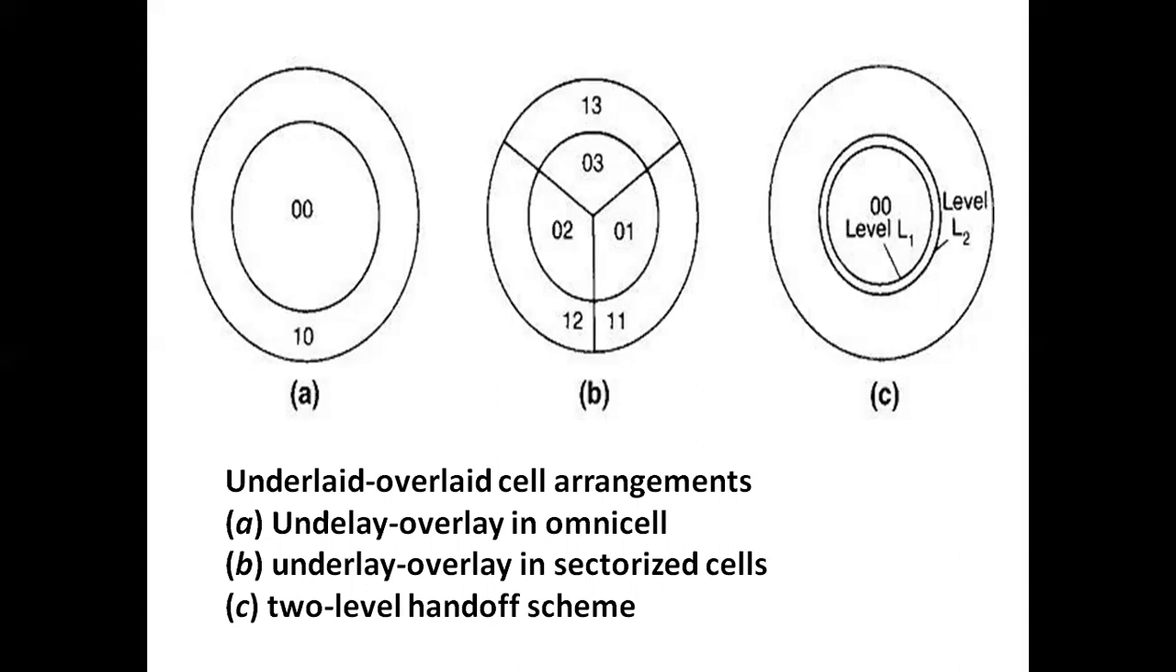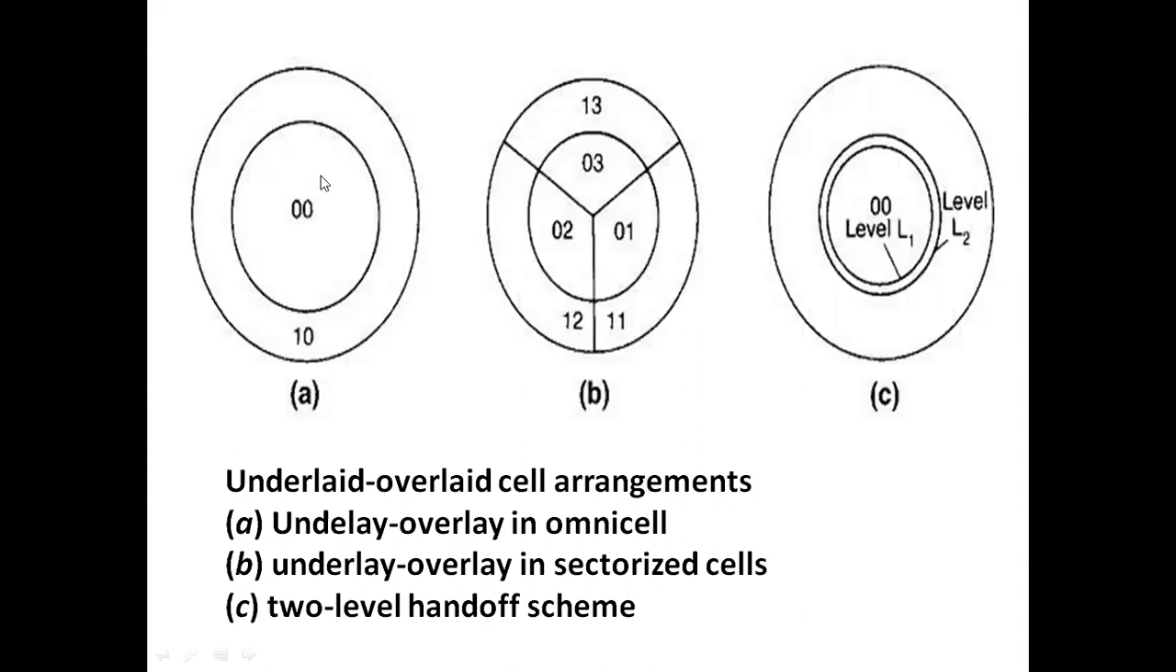already we know we are maintaining some threshold level. If the signal strength is higher than that threshold level, then the underlaid cell is assigned. And if the signal strength is less than that level, then the overlaid cell is assigned by the cell site. So here we are maintaining some particular threshold level, and if the incoming call from the mobile unit has signal strength higher than that threshold level, then the underlaid cell is assigned.